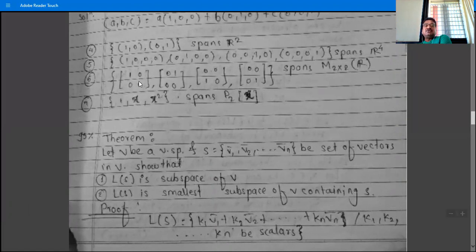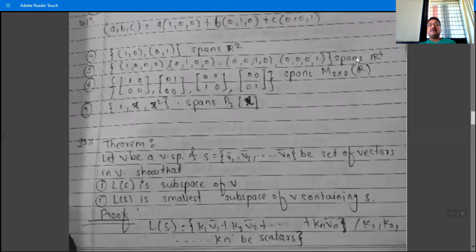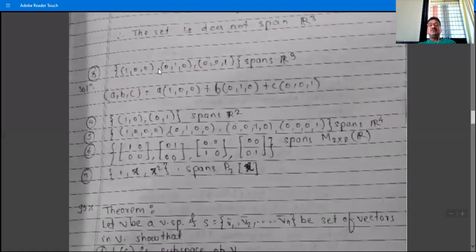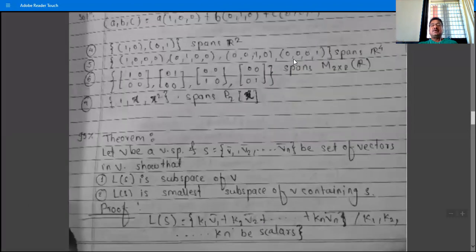These 4 vectors 1 0 0 0, 0 1 0 0, and so on span M2 by 2 R. The dimension of M2 by 2 R is 4 and this set spans M2 by 2 R, so this set is a basis of M2 by 2 R. To show a basis, this set spans R2, therefore it is a basis. This set spans R4, therefore it is a basis. This set 1 0 0, 0 1 0, 0 0 1 spans R3, therefore it is a basis for R3.